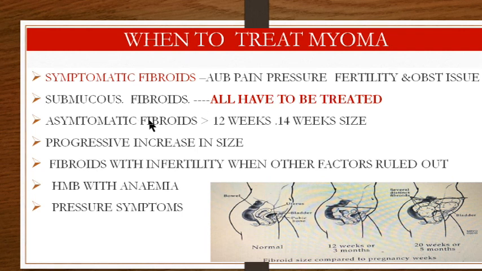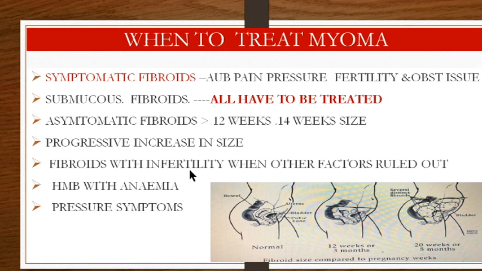When do you treat asymptomatic fibroids? Normally they don't require any treatment, but if they are very large in size, more than 12-week size or 14-week size, they require removal. Any myoma which shows a progressive increase in size needs to be removed.